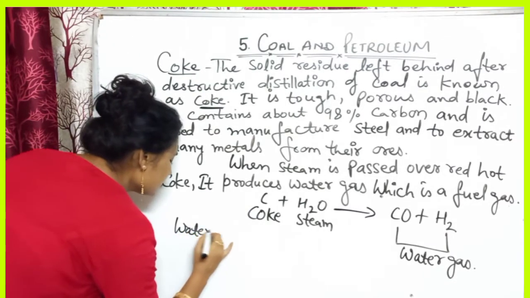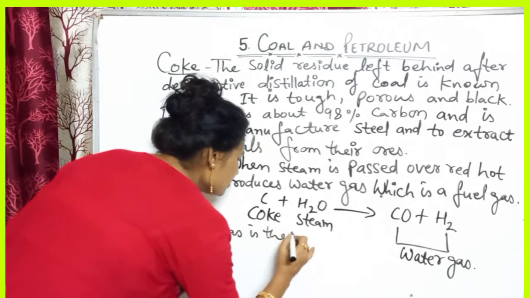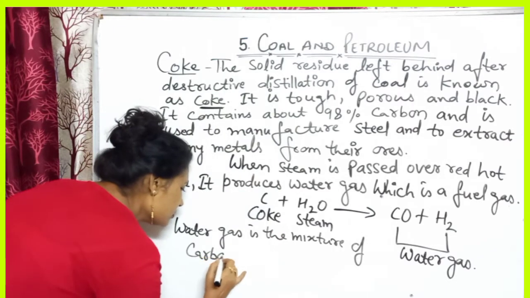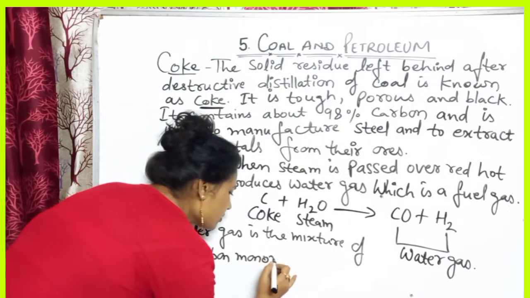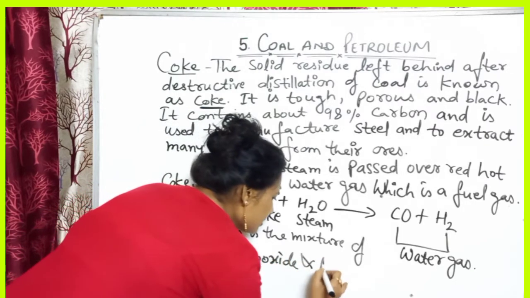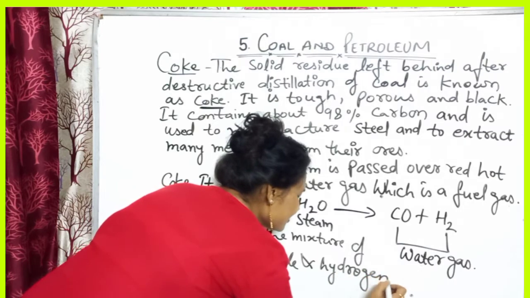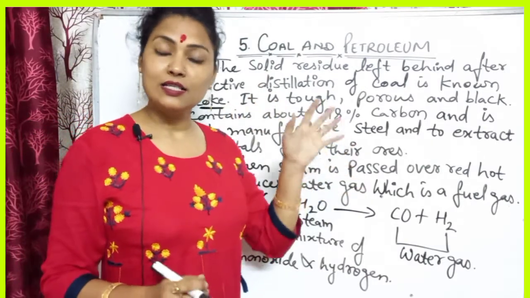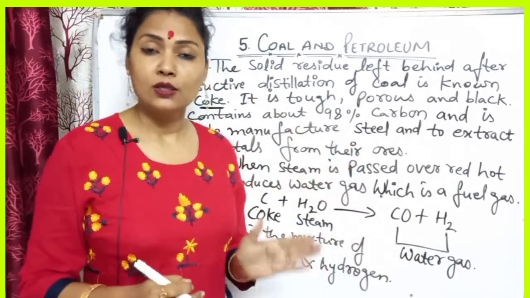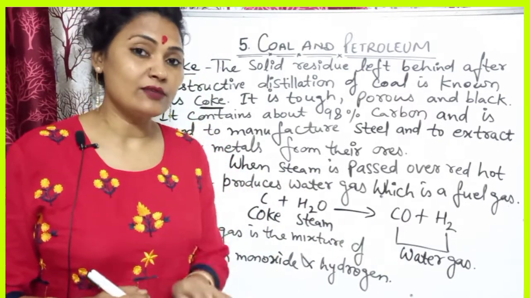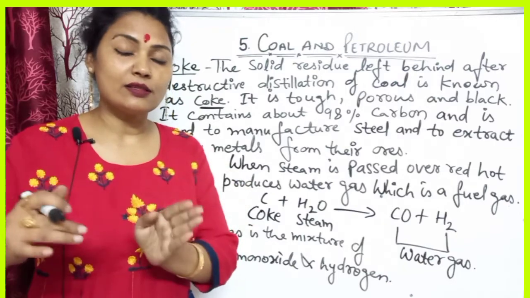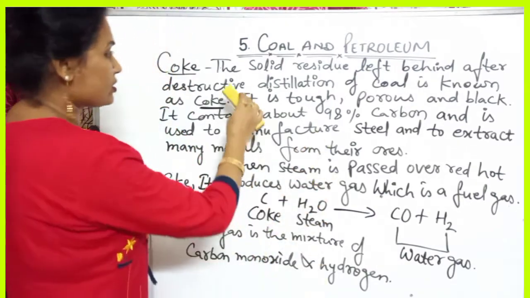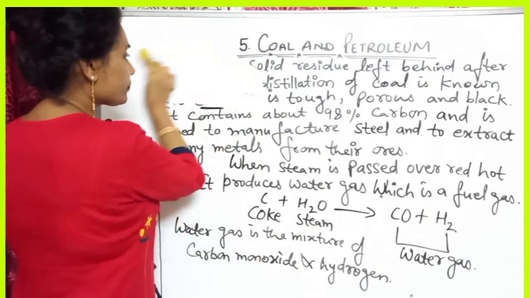Water gas is the mixture of carbon monoxide and hydrogen.